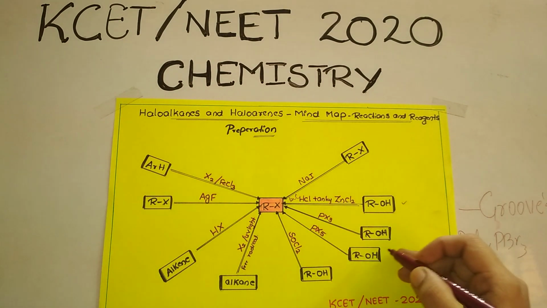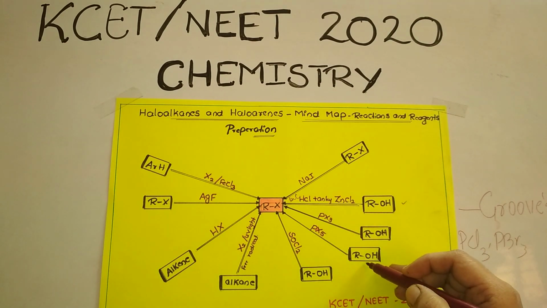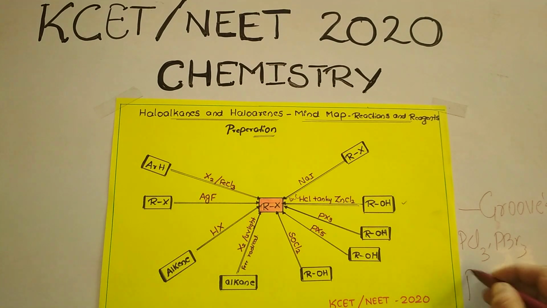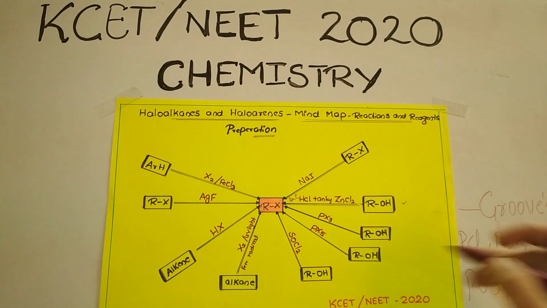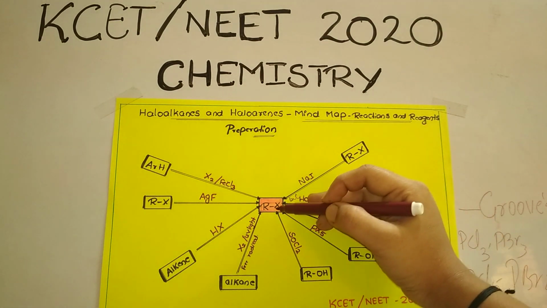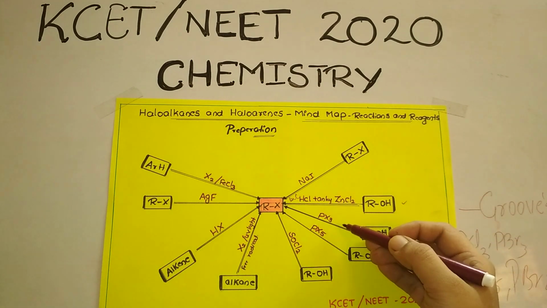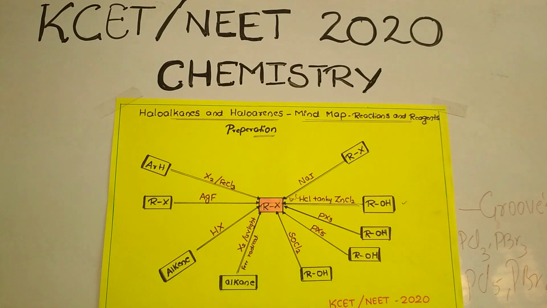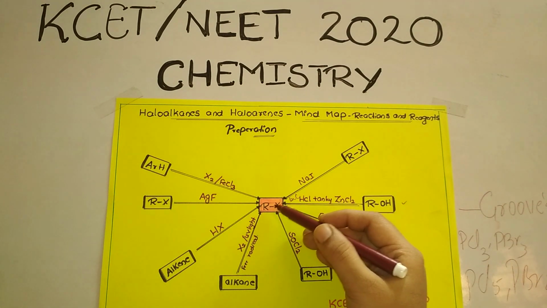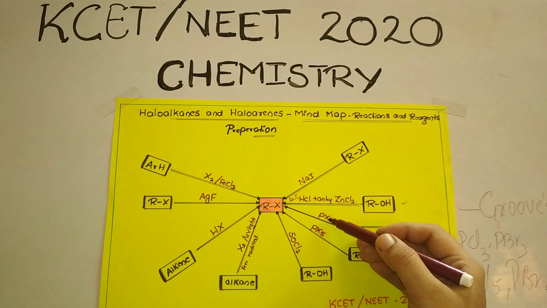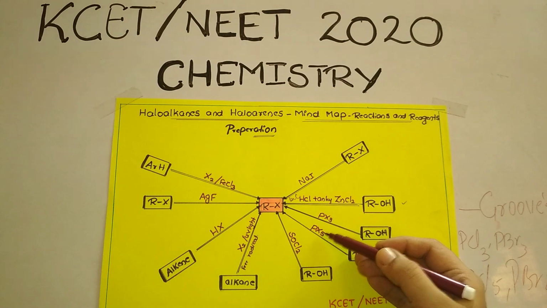Similarly, when alcohol is treated with phosphorus pentachloride, for example PCl5, what happens? It also results in the formation of an alkyl halide. The only thing that changes over here is the byproduct. Along with the alkyl halide, we are going to get a different byproduct when treated with a phosphorus trihalide and when treated with a phosphorus pentahalide.